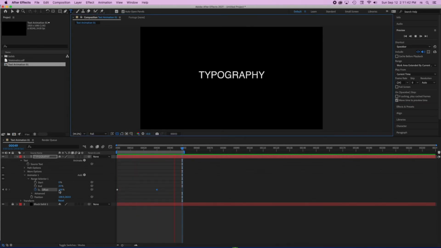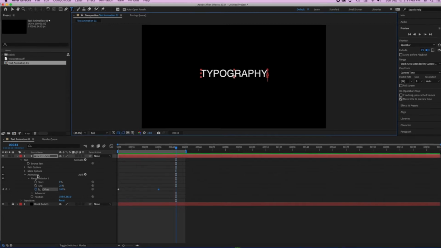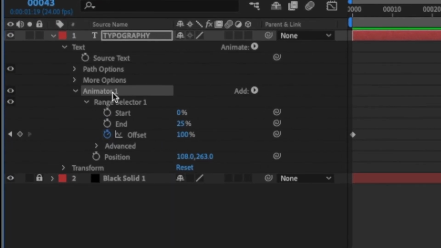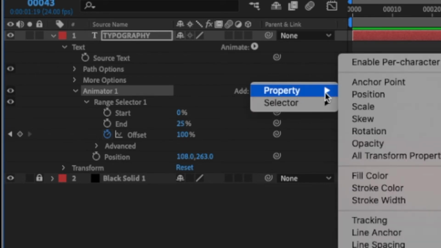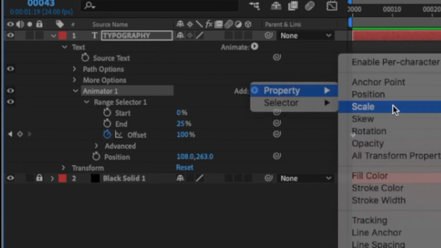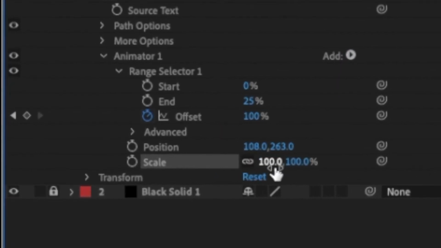Now I'm going to add a rotation to this animator as well. In front of Animator 1, I have an Add button that looks very similar to the Animate at the top. That means that I'm going to continue selecting this same range for whatever I add in here. So I can go here and select a property. In this case, maybe the property is going to be scale. The scale right now is 100.